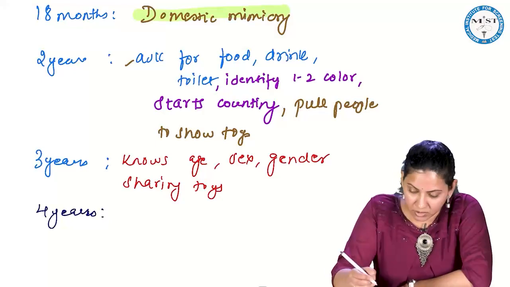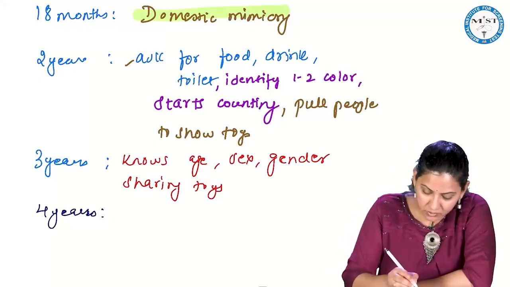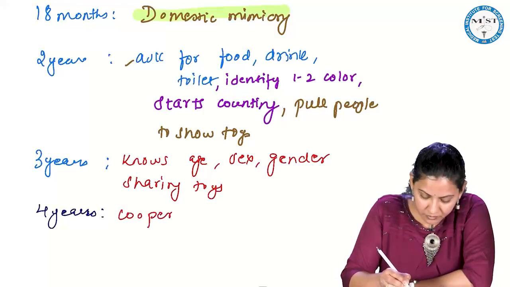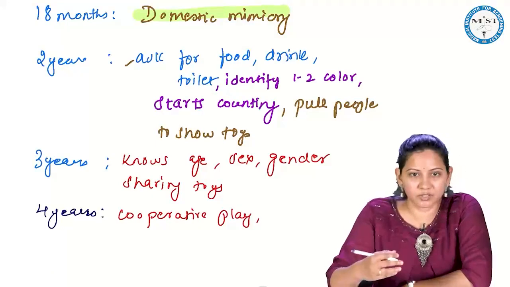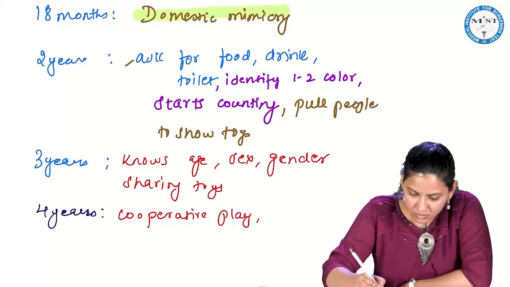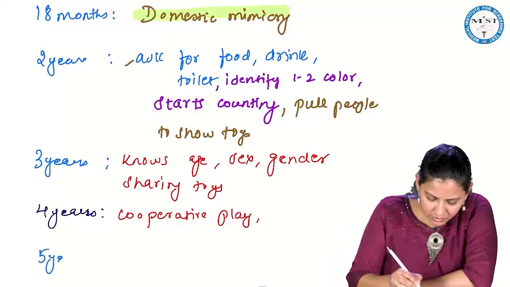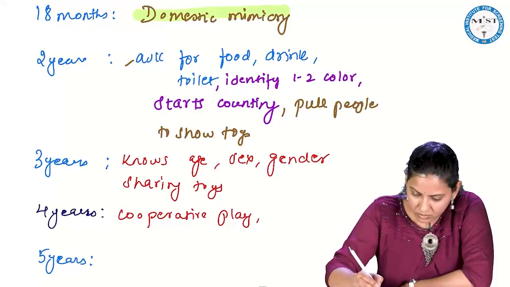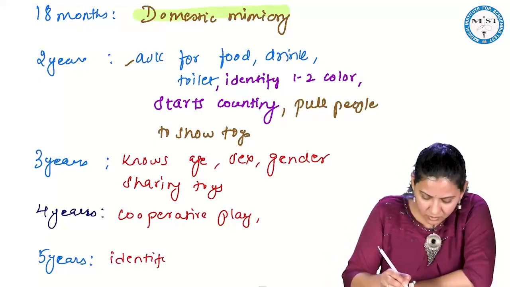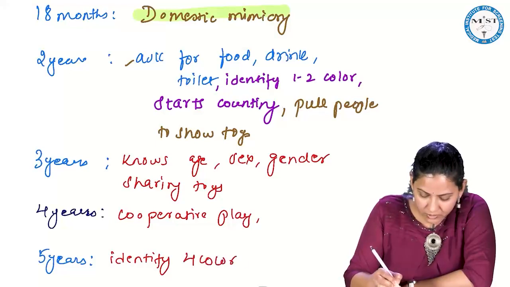Okay. So, 2, remember 2, he can identify 2 color, he can begin to count, pull the people to show the toys. And in 4 years, they will have a cooperative play. That is, he starts playing with the other children. So, he will have a cooperative play. And 5 years, he can identify 4 colors.